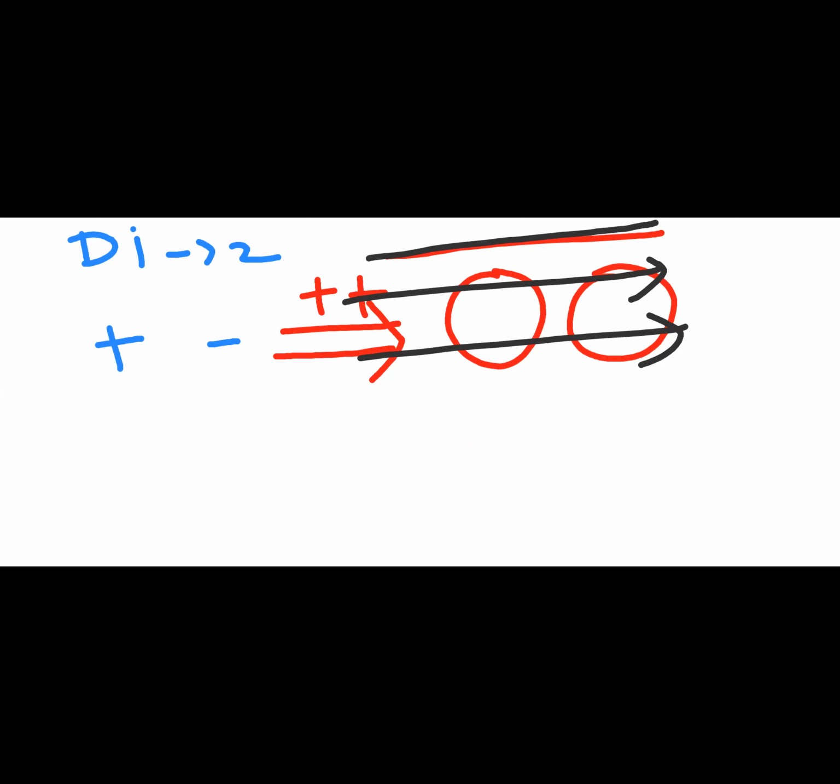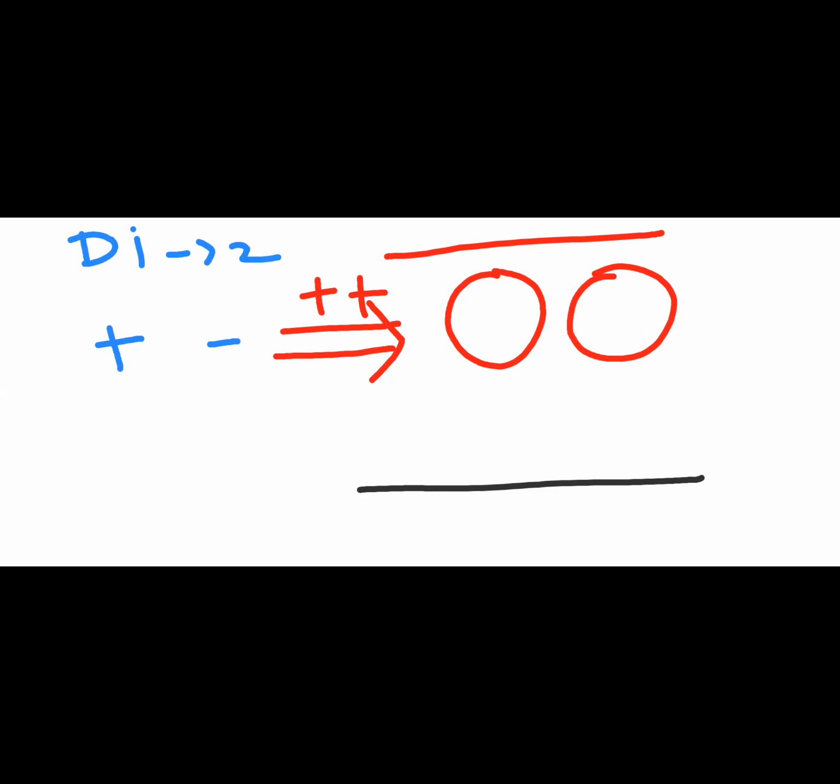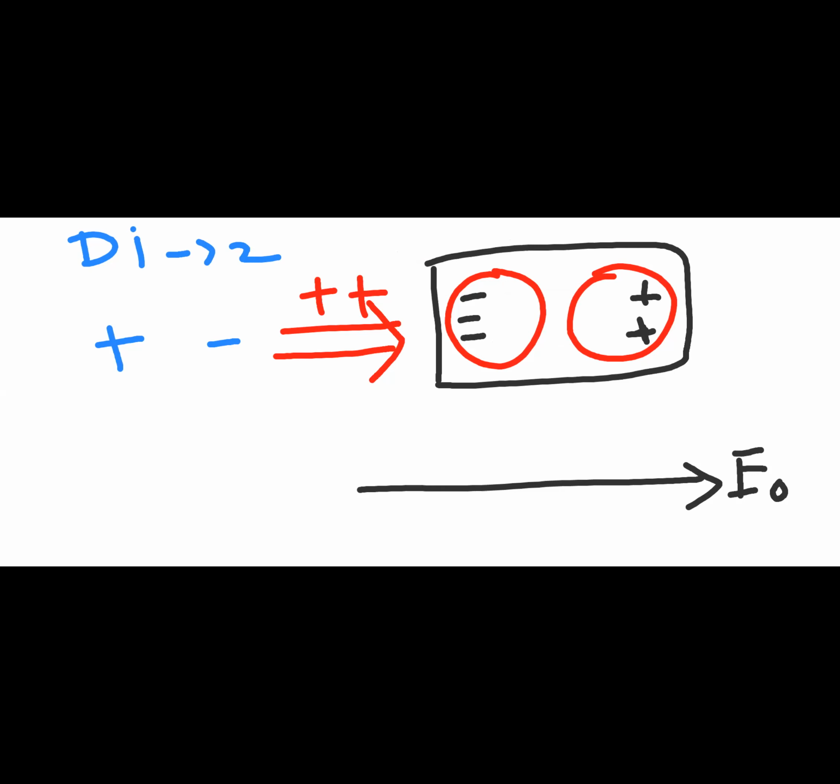So I know that my electric field direction is from left to right, so I will just draw it over here. So this is my external field, I say E0. And the final configuration that we could see is that negative charge was over here and positive charge was over here. Now, can I also say that this system is also behaving as a dipole? Because there is a separation of plus and minus. So if I consider this, what is the direction of electric field?